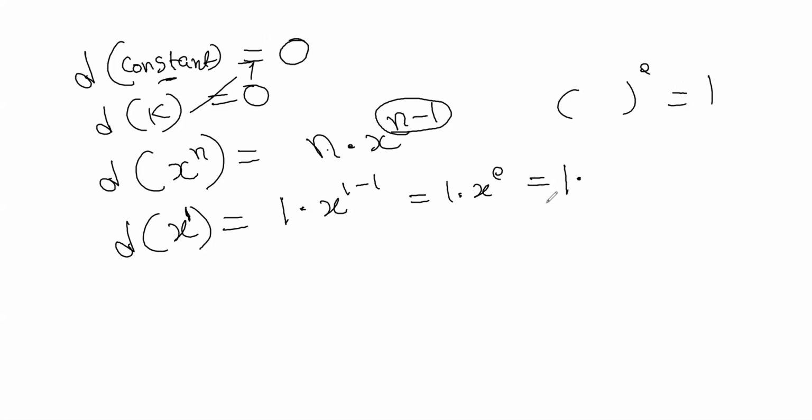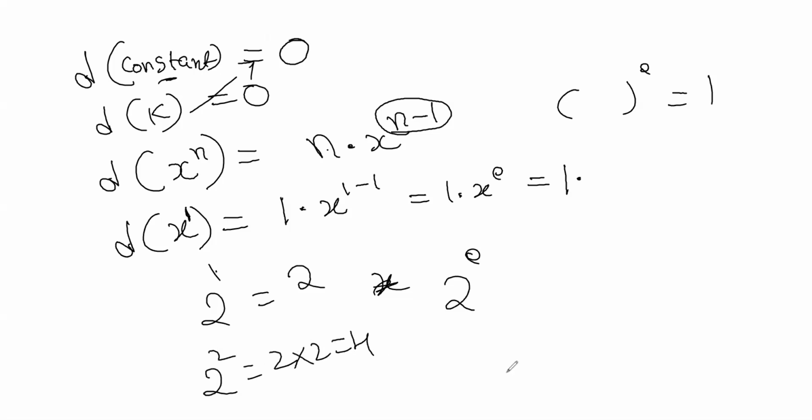Any power into 0 is 0? No, sir. What is the meaning of 2 power 1? You are multiplying 2 one time, that is 2. What is the meaning of 2 square? You are multiplying 2 into 2, that's why you are getting 4, right? 2 power 0 means there is nothing to multiply. It is 1.